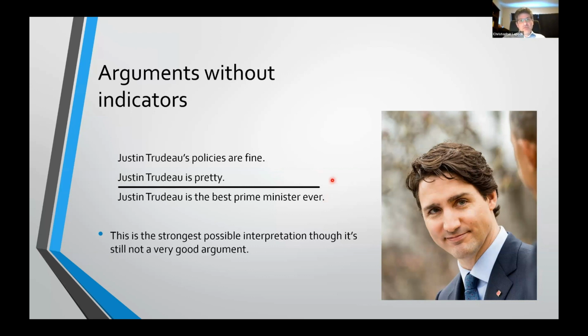Okay, so that's a basic rundown of what arguments are and how you would go through a text and identify what the premises and conclusion of an argument are for when you need to symbolize it.